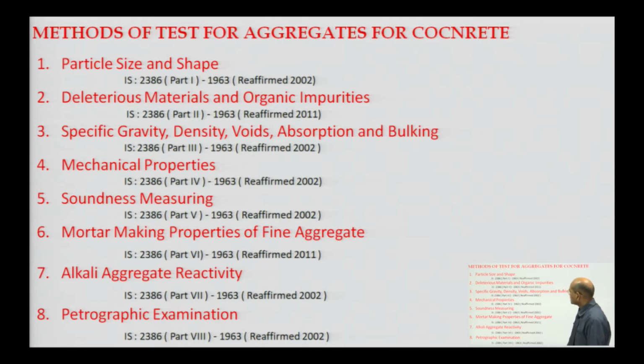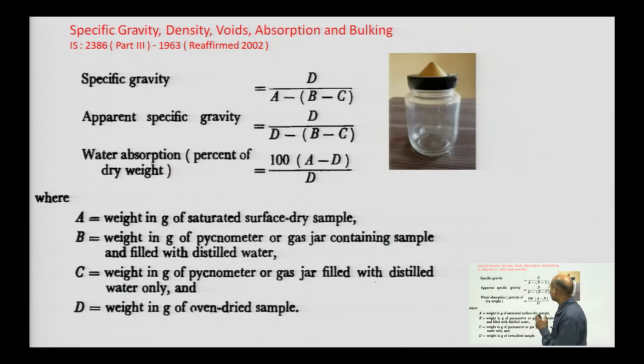All of this is important once you want quality control of the concrete. Once you have quality control of ingredients, you will certainly get better quality concrete. So, let us discuss some more things here.